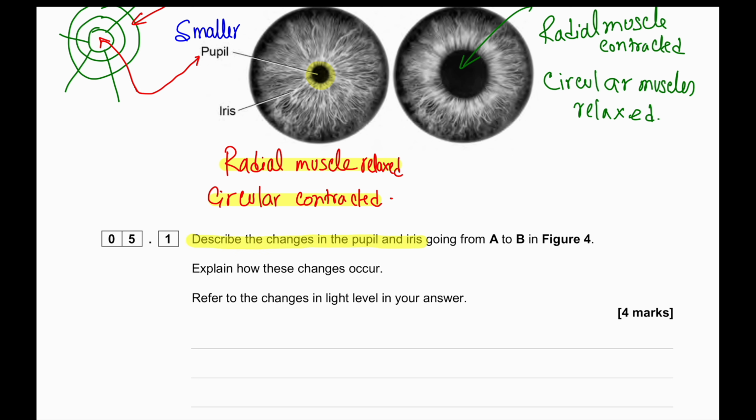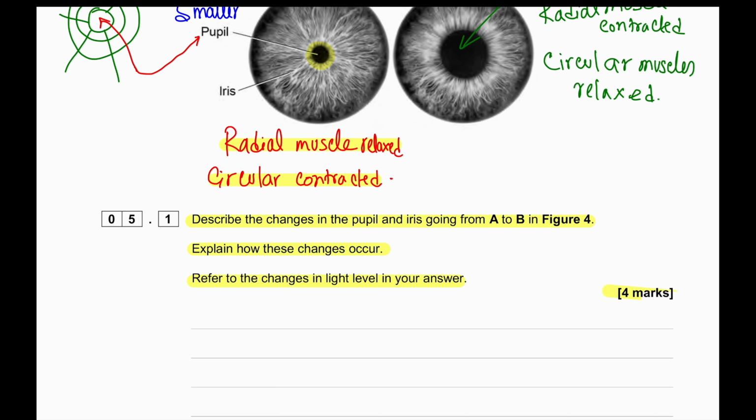Describe the changes in the pupil and the iris going from A to B in figure 4. Explain how these changes occur. Refer to the changes in light level in your answer. Since the question has 4 marks, we have to describe 2 marks.